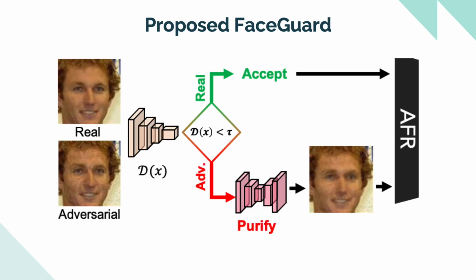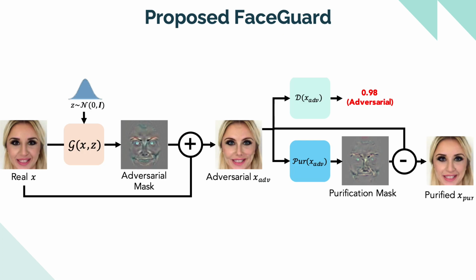Unlike prior efforts, our proposed FaceGuard incorporates both an adversarial detector and an adversarial purifier. If the input image is detected to be adversarial, only then do we purify that image. Here's an overview of the training of the proposed FaceGuard in a self-supervised manner.